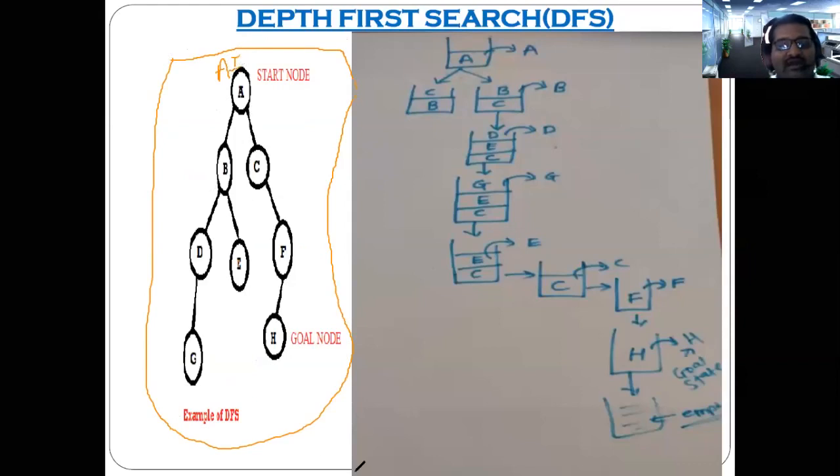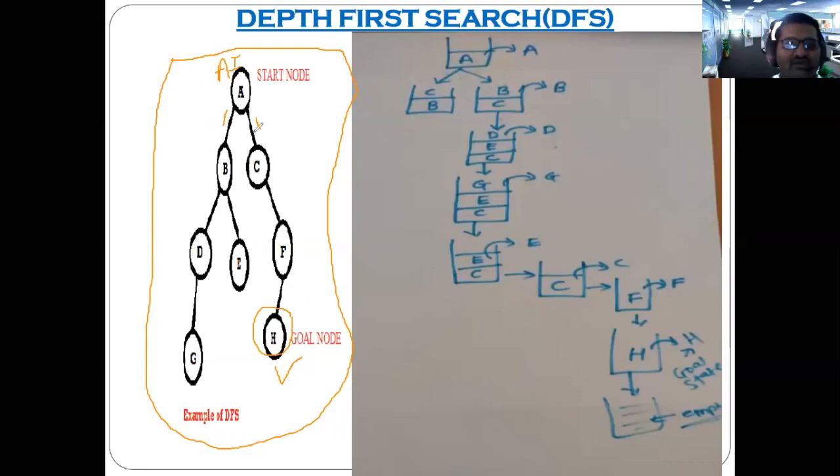He has to go to the goal node which is present here. Now as I said, this comes under the category of the uninformed search technique. He might have some initial information, so he might go here or he might go here, but he doesn't know how to reach these points.